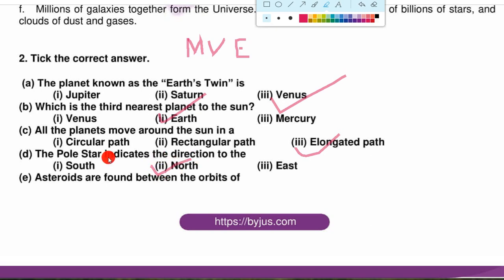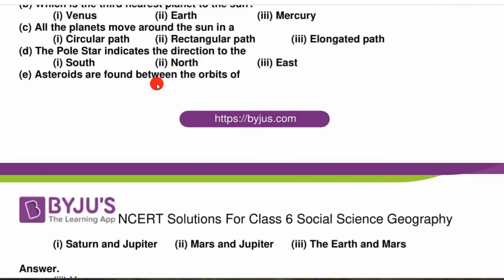The last question is, asteroids are found between the orbits of Saturn and Jupiter, Mars and Jupiter, or Earth and Mars. If you want to know the answer, then you should know the sequence of planets. The first planet is Mercury. The second planet is Venus. Third is Earth. Now next is Mars.